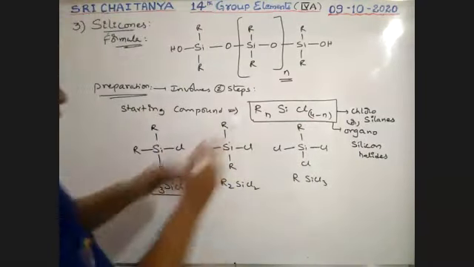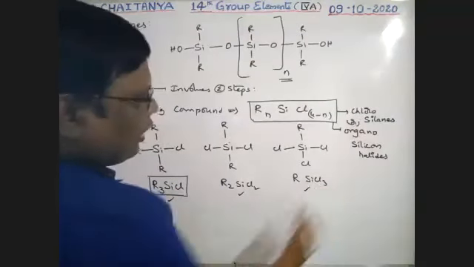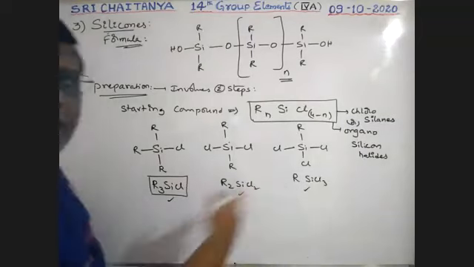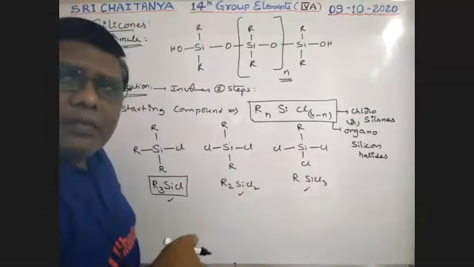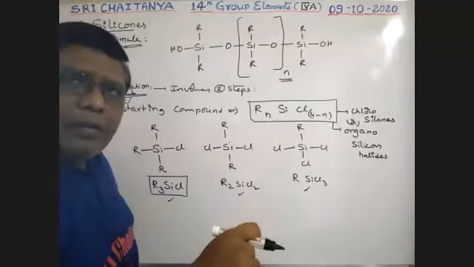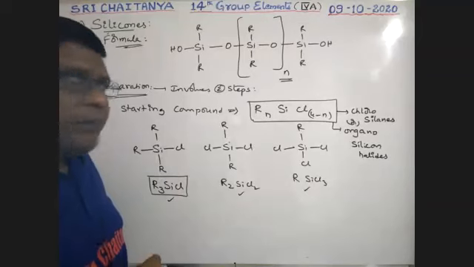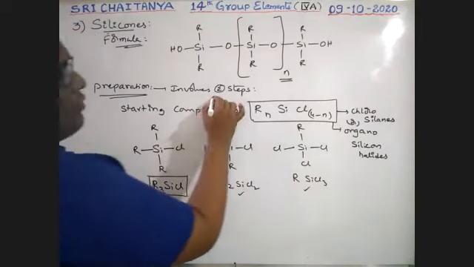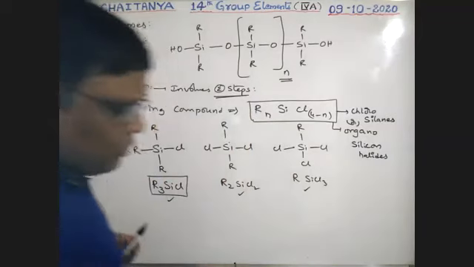So the examples are R3SiCl, R2SiCl2, or RSiCl3. Any one of these is started with. By starting with any one of these, we can prepare silicones. That's why this is the starting material, boys. Next, the preparation involves 2 steps. So what are those 2 steps?